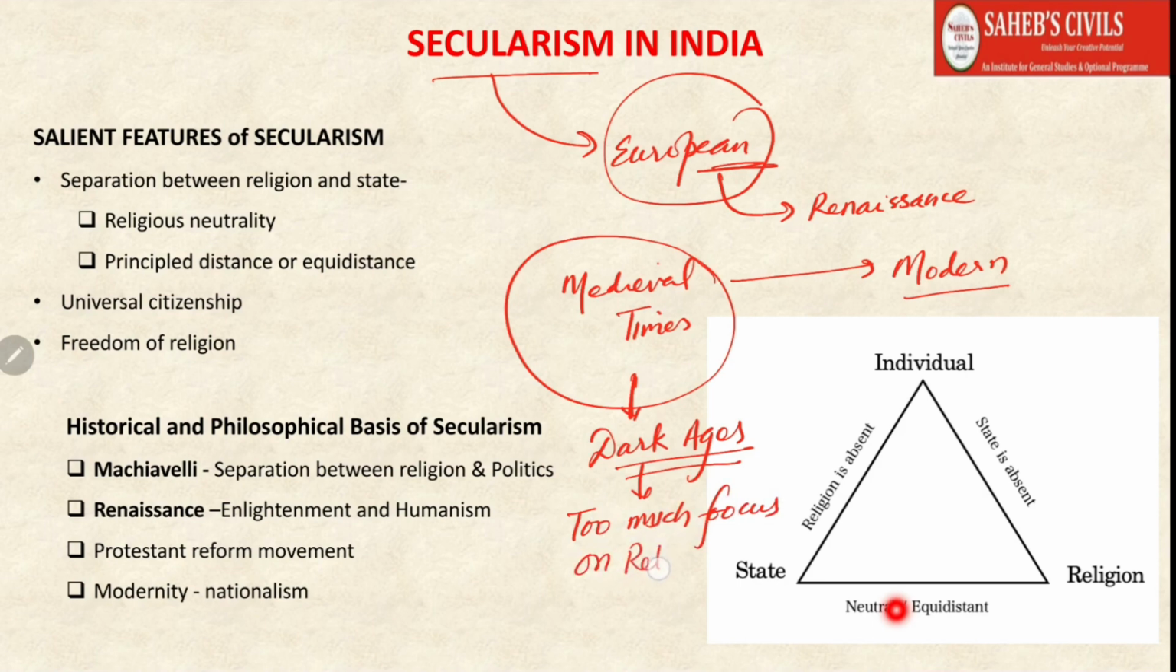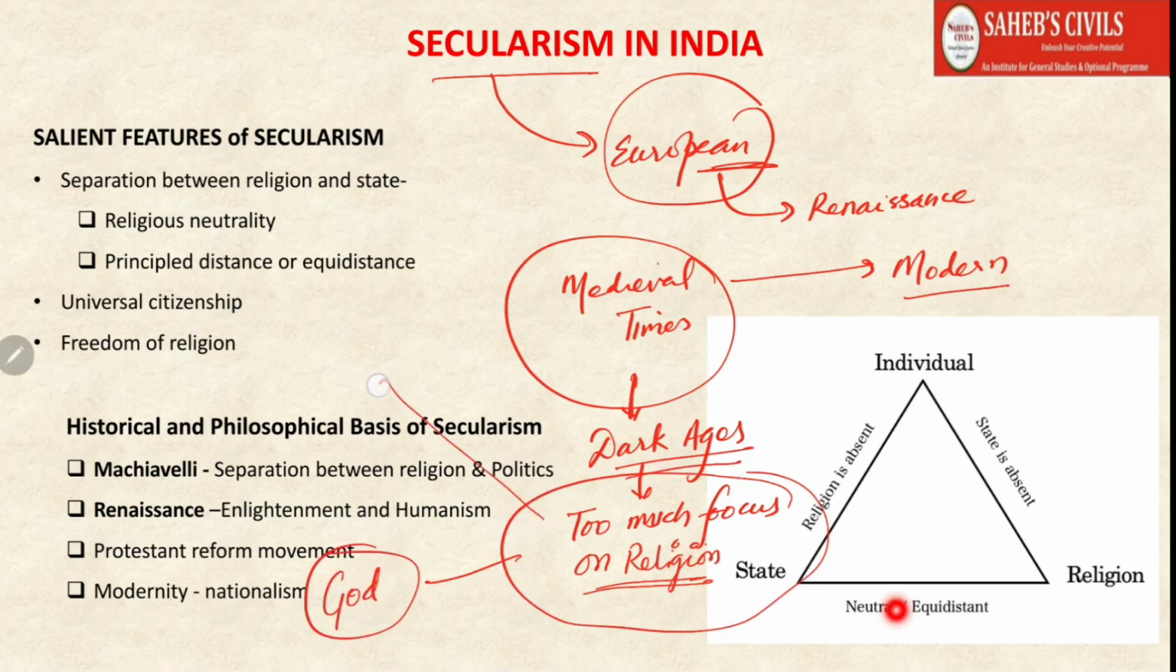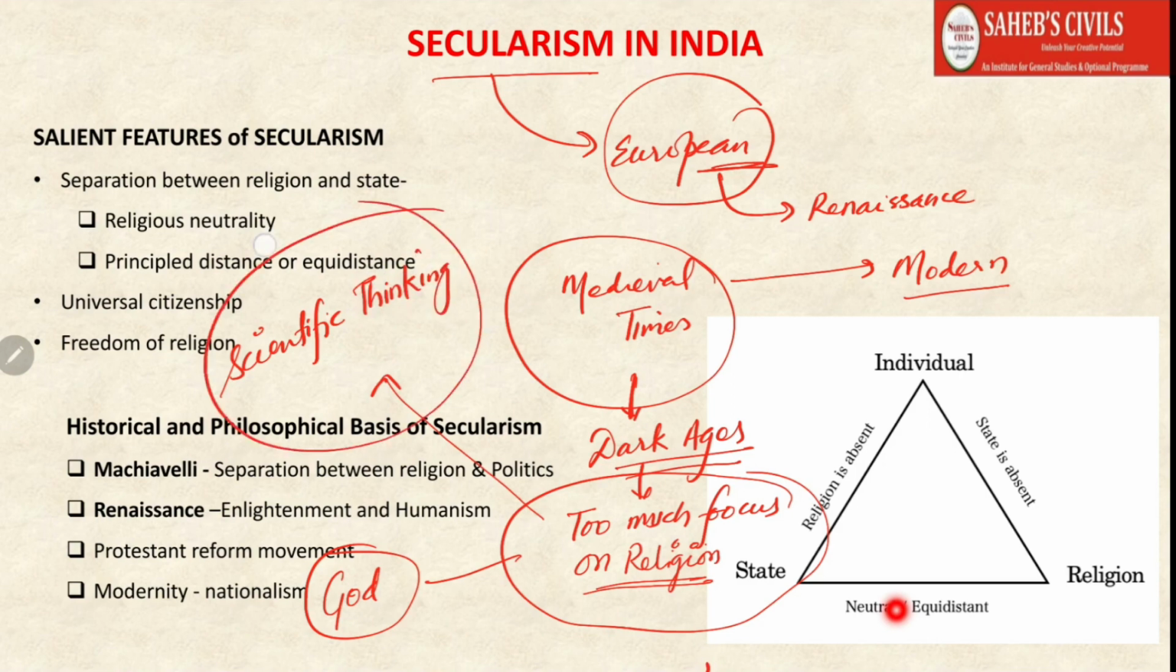on religion. Now the thing is that if there is too much focus on religion, or if there is dominance of the priestly class, the clergymen, or the churches and the temples, then in such a situation there will be too much focus on God and religion. And because of this, what is going to happen? Scientific thinking is going to be compromised. Scientific thinking, what will happen to it? It will be compromised.